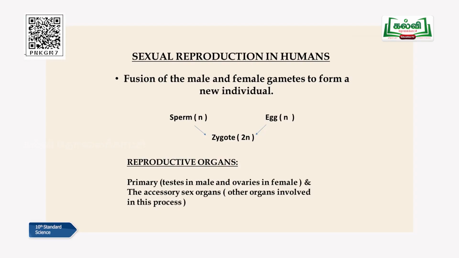The male gamete in the case of human beings is the sperm, and the female gamete is the egg, otherwise you can call it ova. So the fusion of sperm and egg forms a complete product called zygote. The egg will carry N, single N means one nucleus, and the sperm will also have one nucleus. So both N and N join together and form 2N, which is the resultant product of fertilization, which is nothing but the zygote. Do you understand?